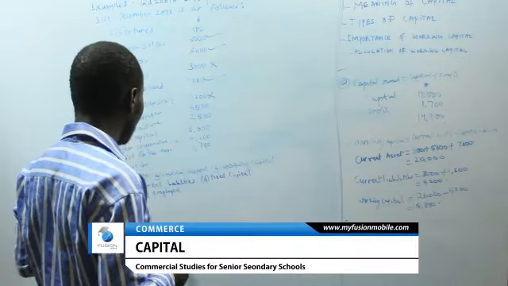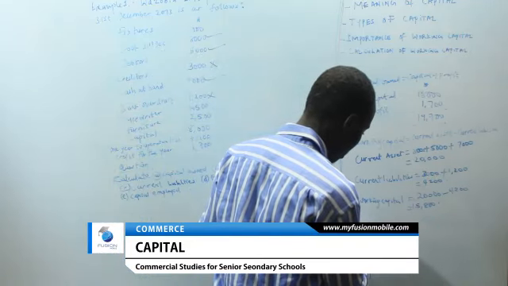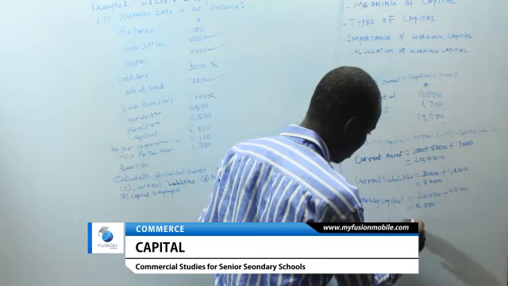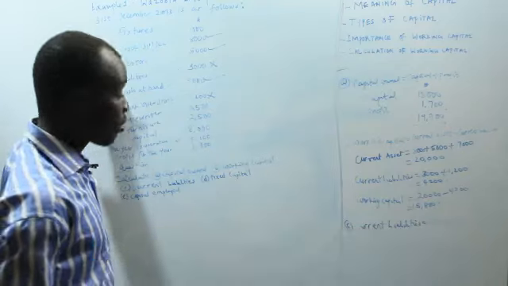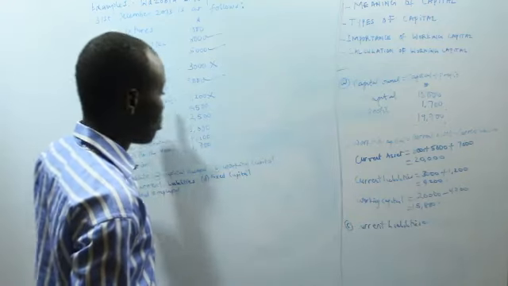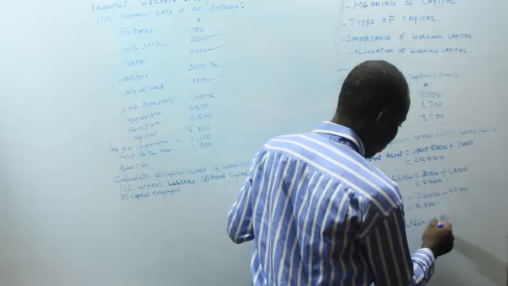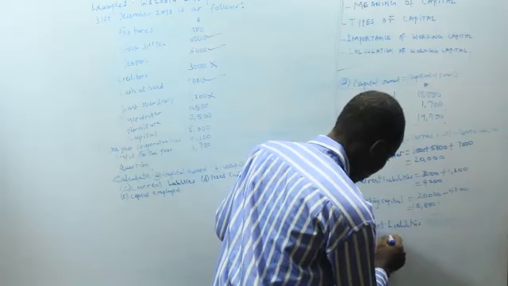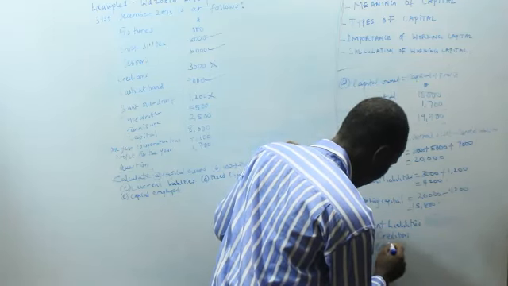So we have to calculate the current liabilities. I think we've done that already. Current liabilities includes the creditors plus the bank overdraft, which is 4,200. So we can say current liabilities is creditors, bank overdraft.